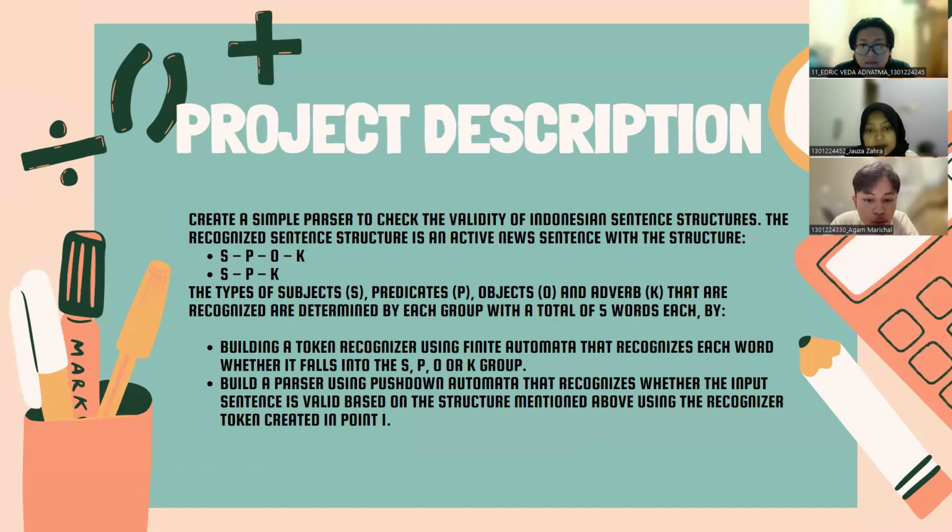Then we build a parser using pushdown automata that recognizes whether the input sentence is valid based on the structure mentioned above, using the recognized tokens.